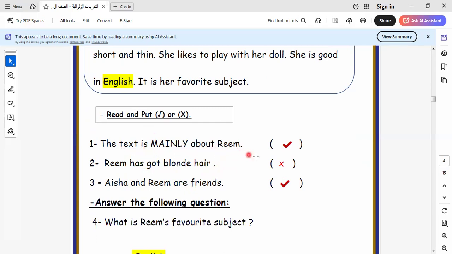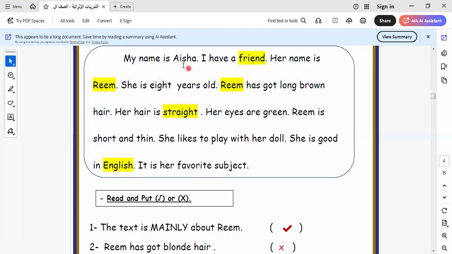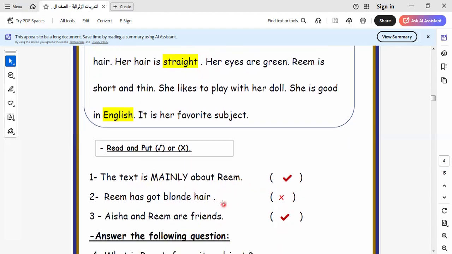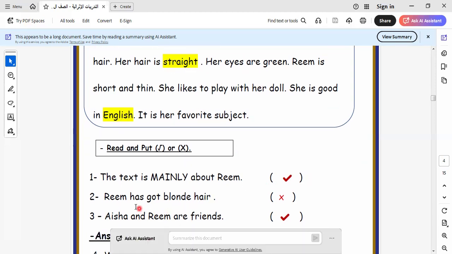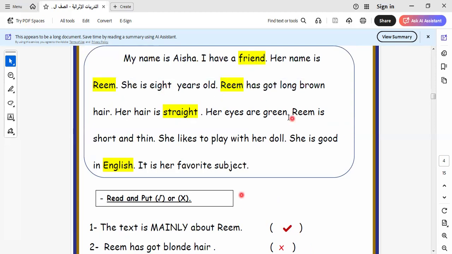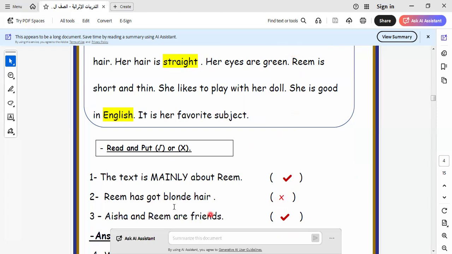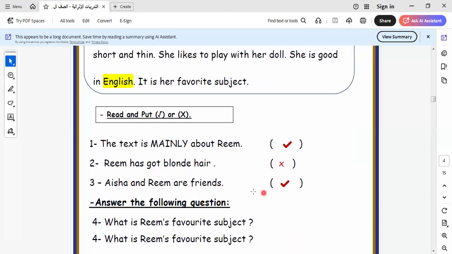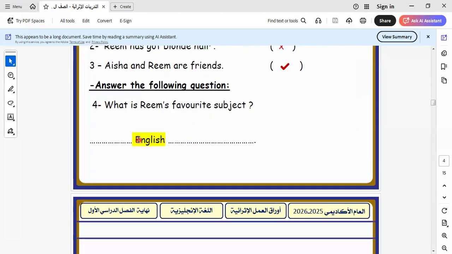The text is mainly about what? It is mainly about Reem. This is mainly about Reem. Yes, here is Reem. Reem has blonde hair. No, it's not blonde hair, it's brown hair. So it will be wrong here. Reem and Aisha are friends. Yes. Let's go to another one. What's Reem's favorite subject? It will be English.